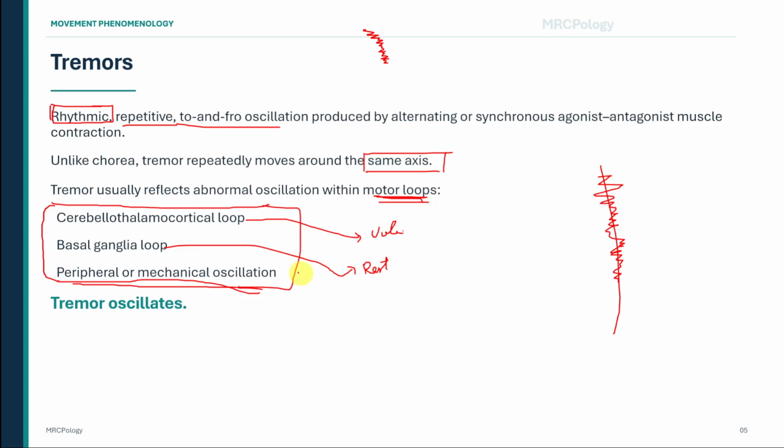Peripheral and mechanical oscillations can also contribute to tremor. Every limb has a degree of natural mechanical oscillation. Enhanced physiological tremor may become visible during anxiety, fatigue, fever, thyrotoxicosis, hypoglycemia, or stimulant exposure. The memory hook is that tremor oscillates. We can now focus specifically on chorea.